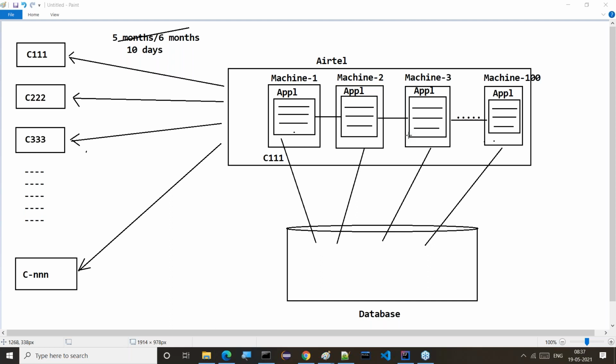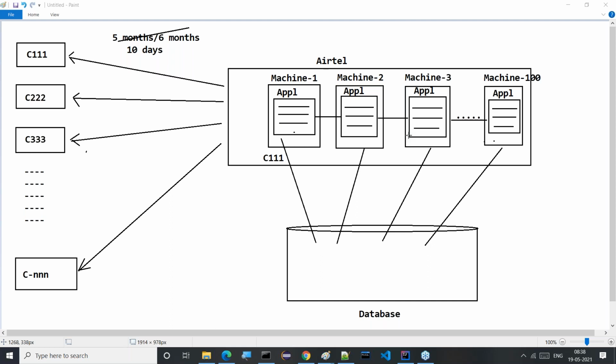Exactly. Individual programs are executed, and these programs have to be executed with some communication. That communication, and how they are executed, is monitored by another software. That software or technology is called distributed technologies.